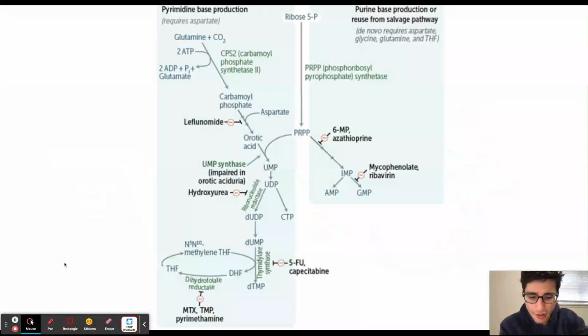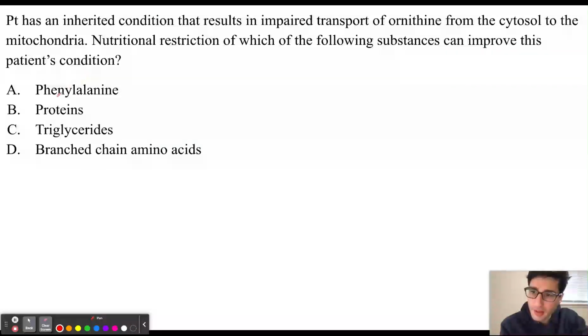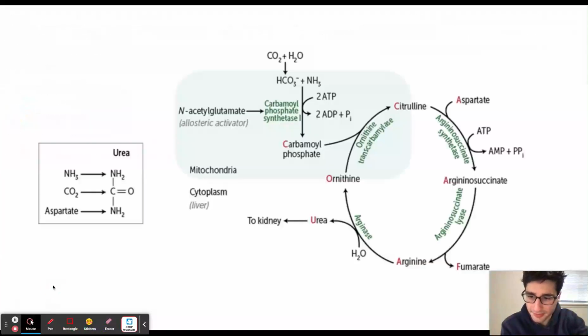And so, in order to help improve their symptoms, we should be consuming less protein, because if we are consuming less protein, then we're going to be going through less amino acid catabolism. So, we're going to be producing less of the toxic ammonia in our body. So, the answer is going to be answer choice B, which is going to be proteins.